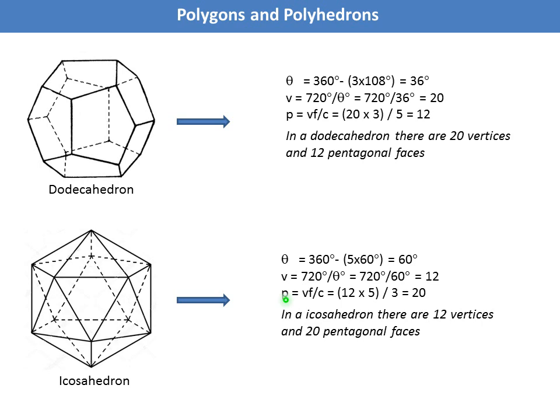The number of polygons P equals VF by C. V we have got from here, 12. F, the number of faces around each vertex, here 1, 2, 3, 4, 5. C equals the number of corners for each polygon, that is 3. So that is 20. That's why it is called icosahedron.